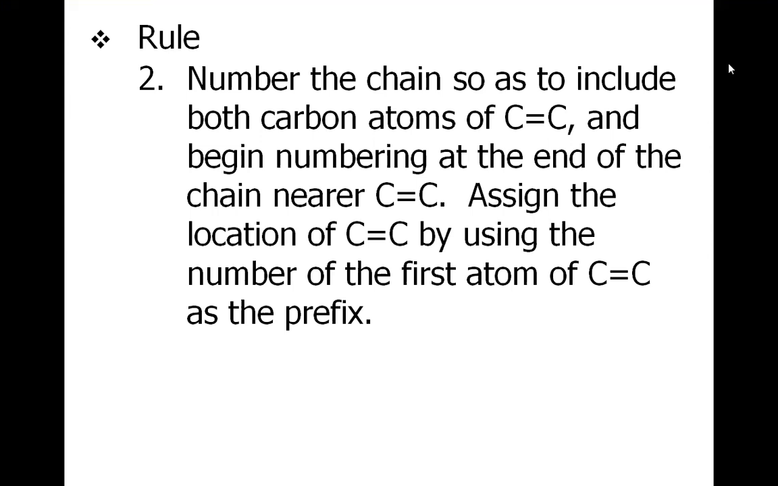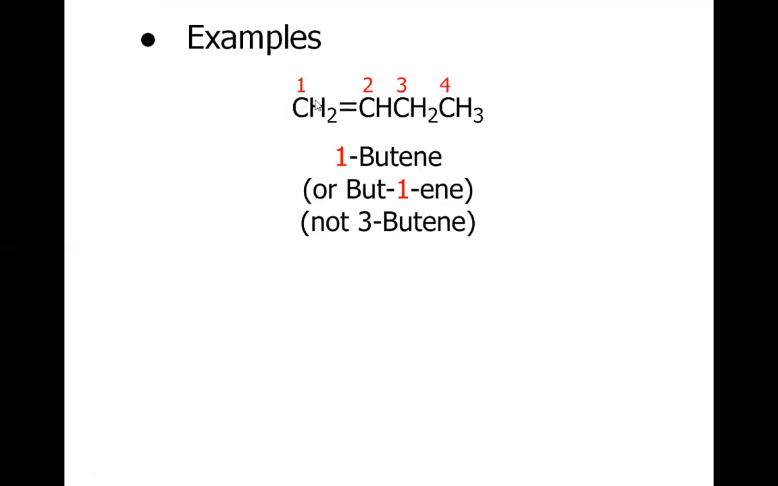Assign the location of the C=C double bond by using the number of the first atom of the C=C as the prefix. So this will be better understood when we take the example. This is the 4 carbon chain with a double bond. This will be 1-butene because there is a double bond at one position. Although the double bond is lying between 1 and 2, we will say 1-butene, not 1,2-butene, because it is obvious to say 1-butene. We may also say but-1-ene, but we will not consider this name. We will consider 1-butene.